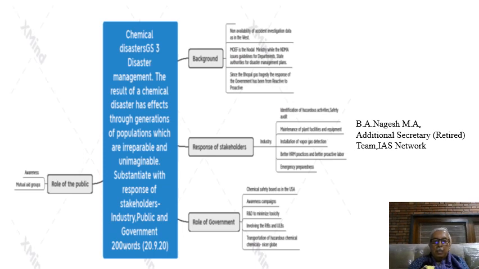Now, democratic decentralization both in the rural and urban sector is institutionalized. So the RLBs and the ULBs have to be involved in the disaster management campaign, and they should play a proactive role.